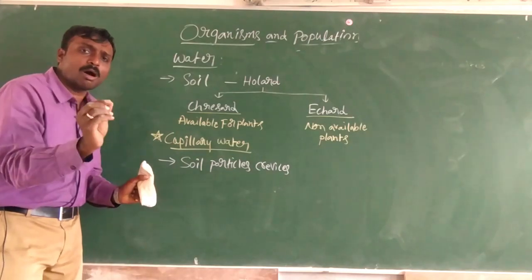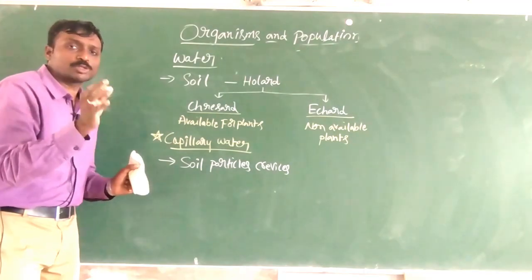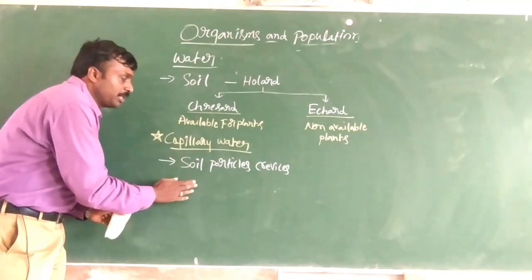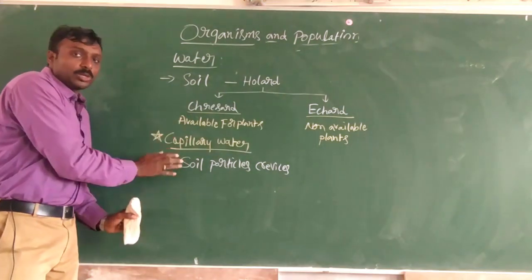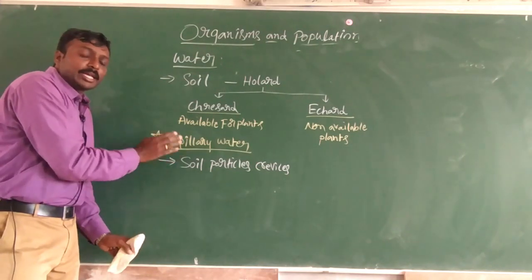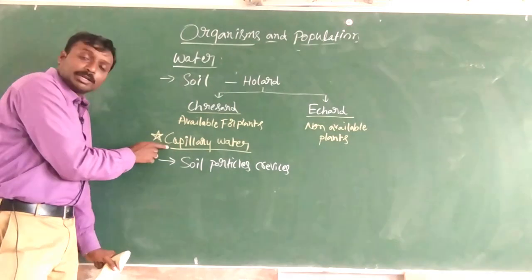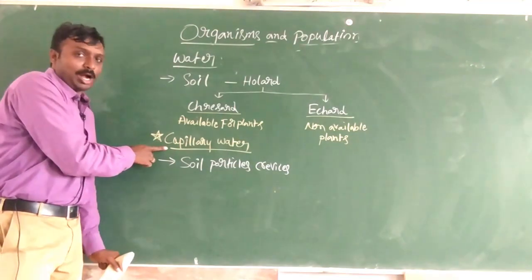Crevices means some small gaps in between soil particles. There water is stored, and that water can be easily absorbed by the roots of plants. So such water is called capillary water.